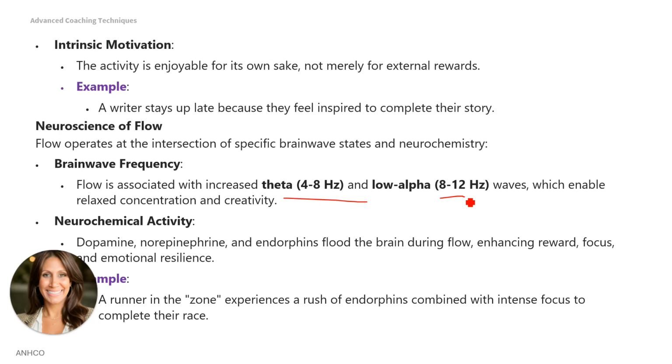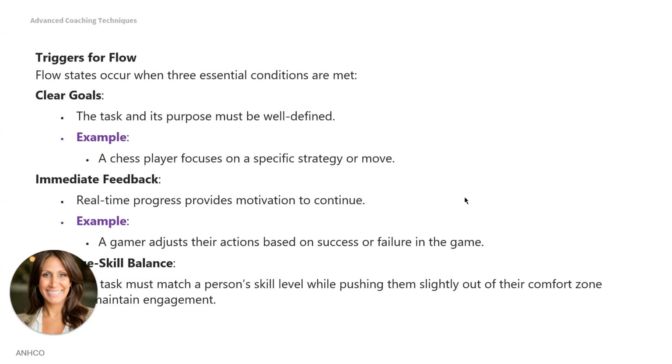The neurochemical activity. As you can see here, there are quite a few things at play, with endorphins and dopamine flooding the brain during flow, enhancing reward, focus, and emotional resilience. For example, a runner in the zone experiences a rush of endorphins combined with intense focus to complete their race.